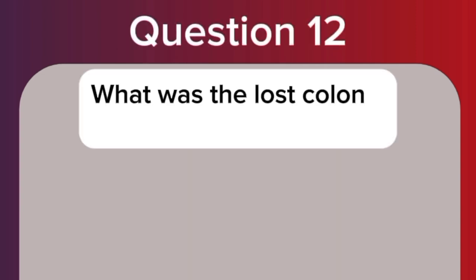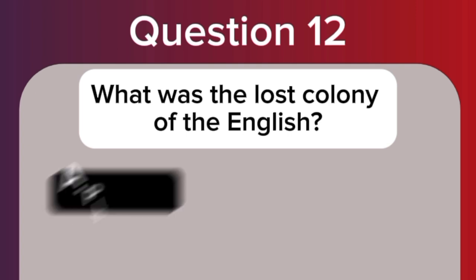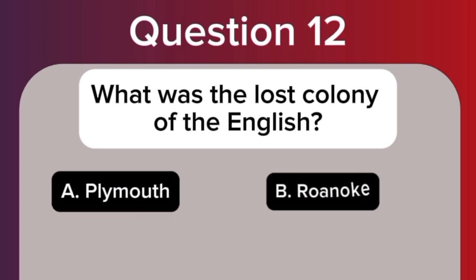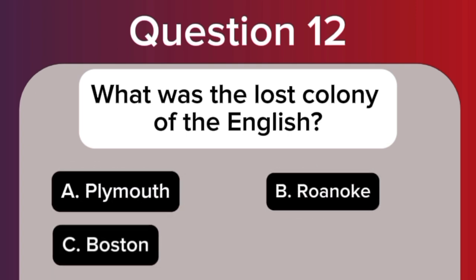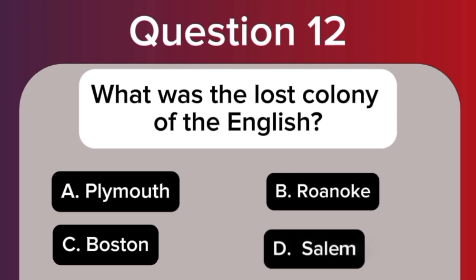Question 12. What was the lost colony of the English? A. Plymouth. B. Roanoke. C. Boston. D. Salem.